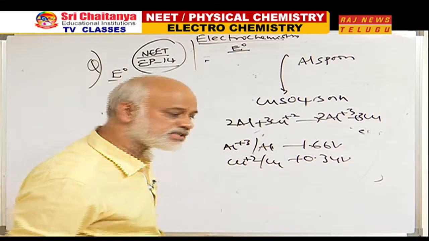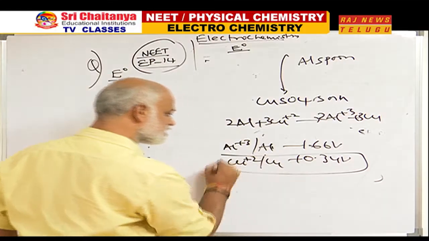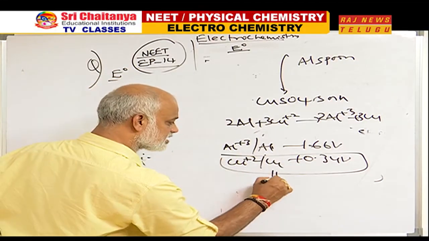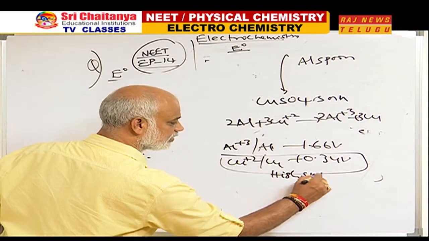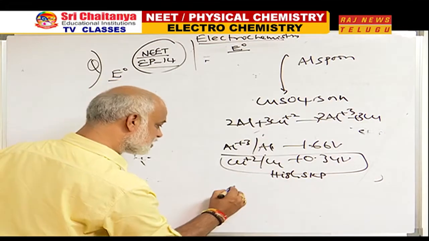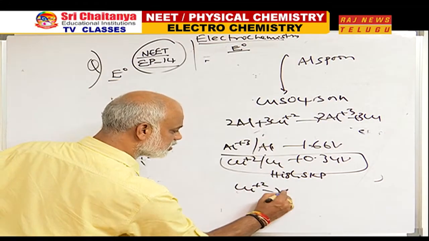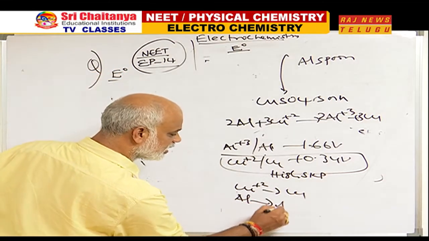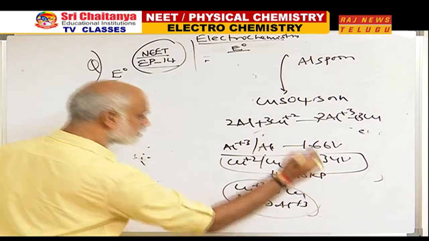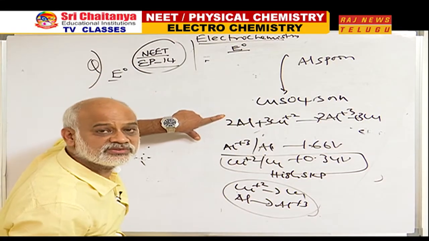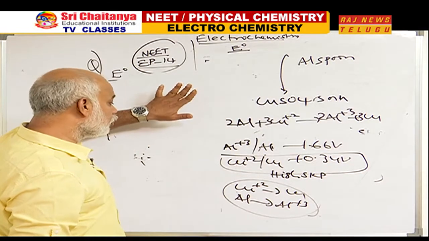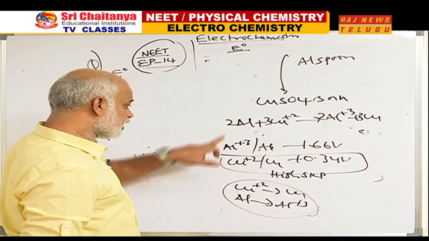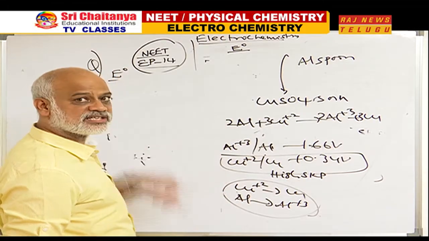Which is the spontaneous, which is having higher SRP? This is having higher SRP. Therefore, what is spontaneous at this place? Cu plus 2 to Cu is spontaneous. Then naturally, what should be spontaneous here? Al to Al plus 3. This is the spontaneous reaction. What did I give? The same. When I actually take this reaction and this reaction are one and the same.